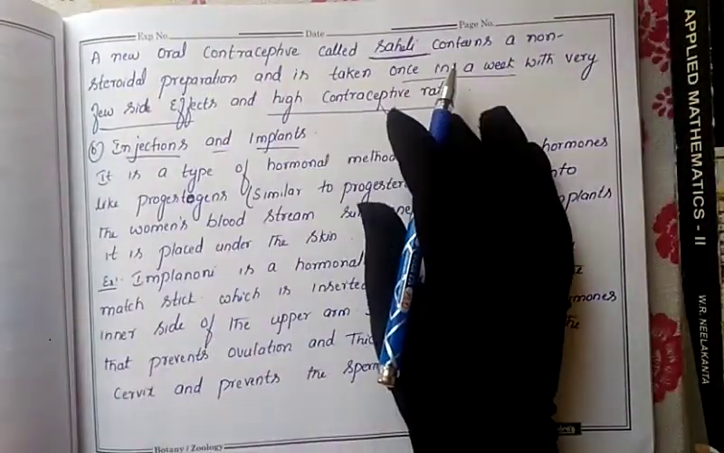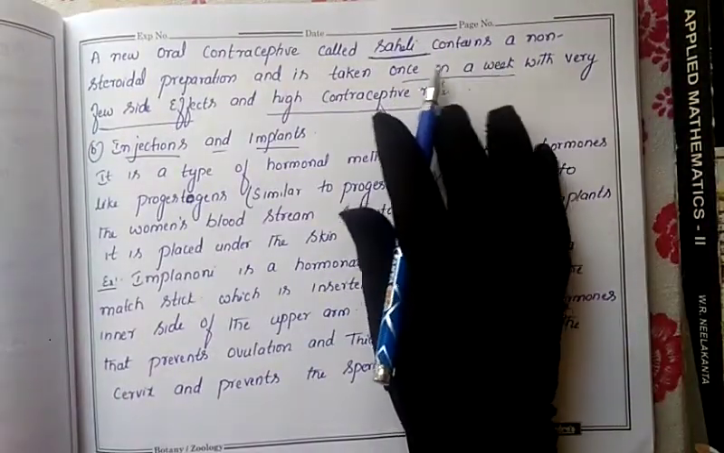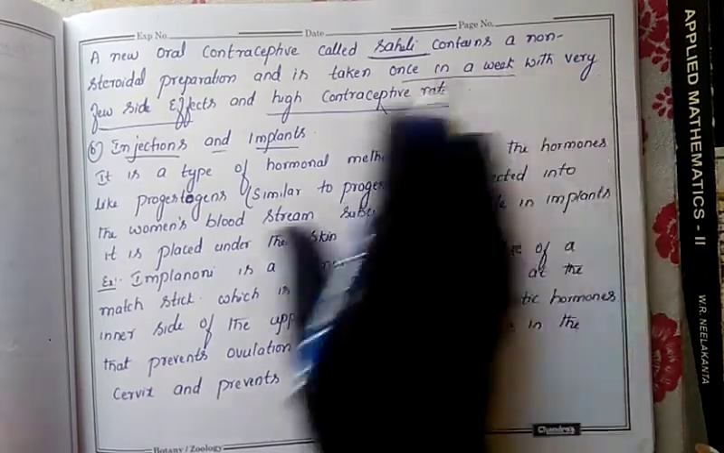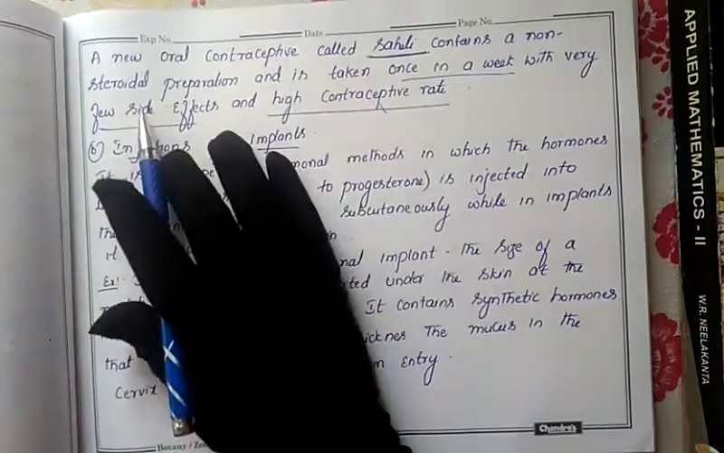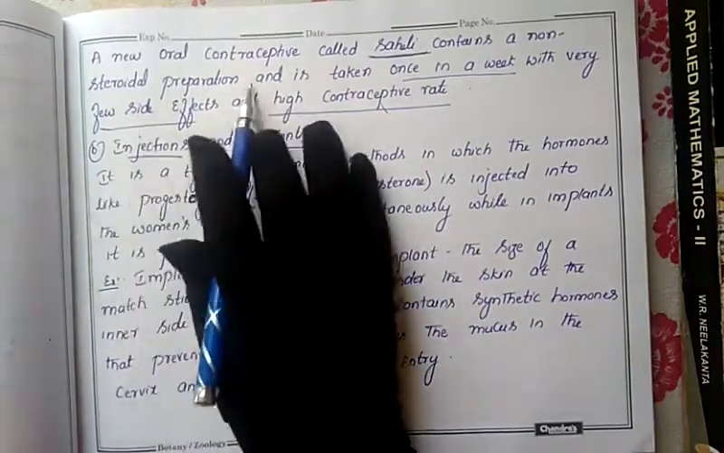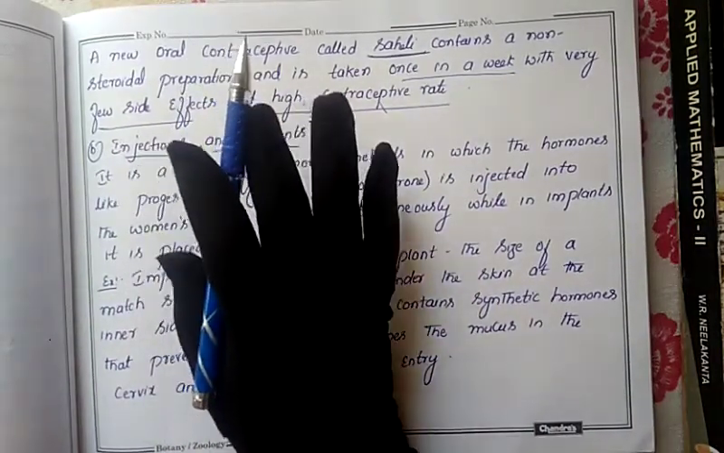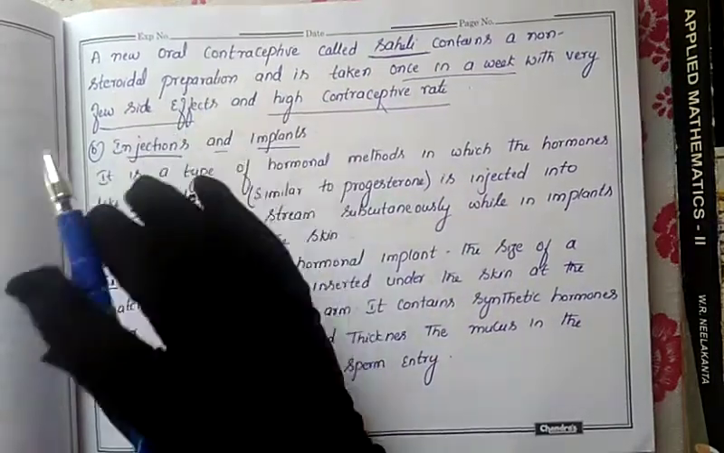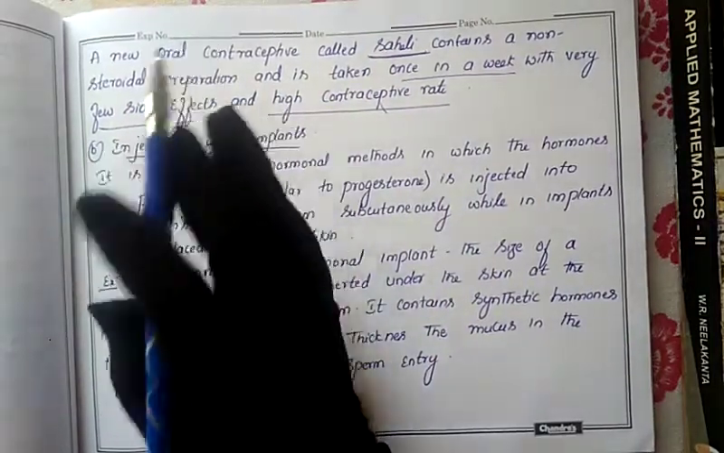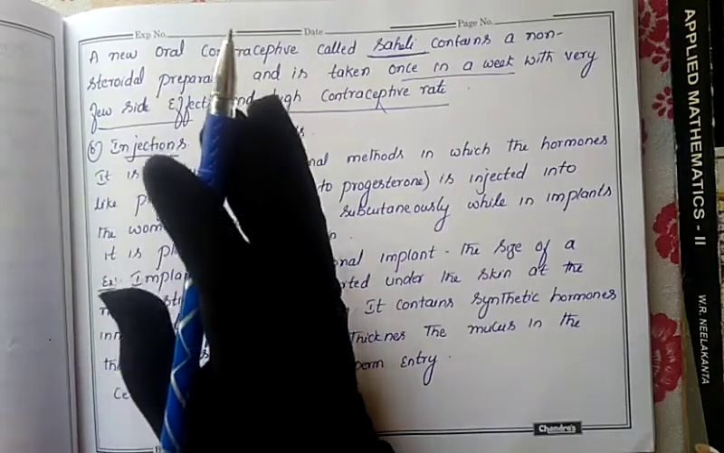Next, another modern tablet has come, that is Saheli. Instead of taking daily tablets, it is taken once a week. By using this there are very few side effects compared to the tablets Mala-D and Mala-N. They say that from this you get very few side effects. But this tablet is also a non-steroidal preparation that contains a hormone, which alters the menstrual cycle in the female body.